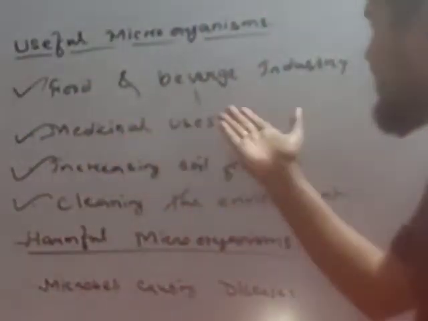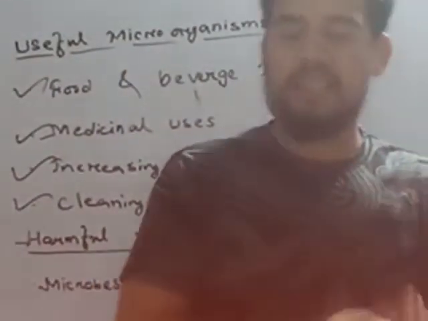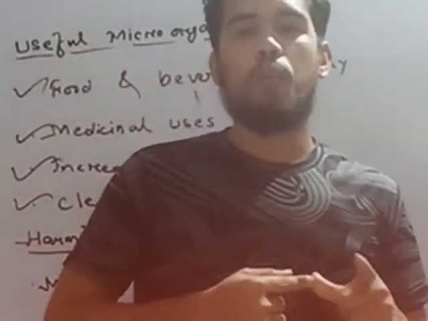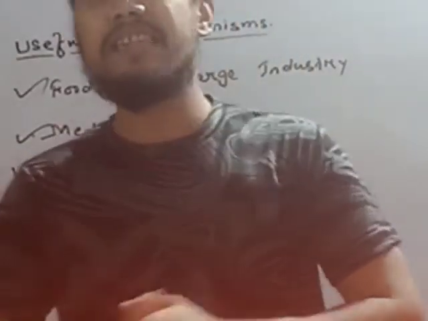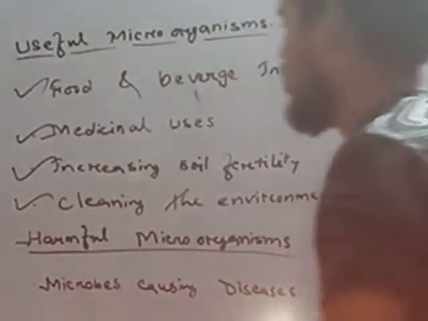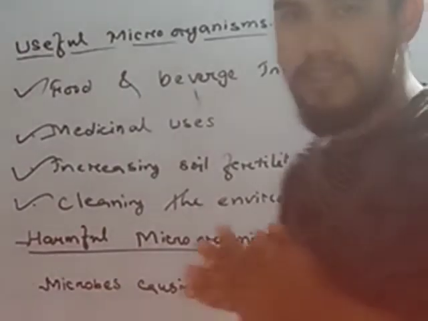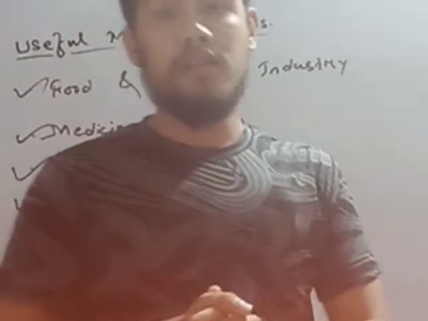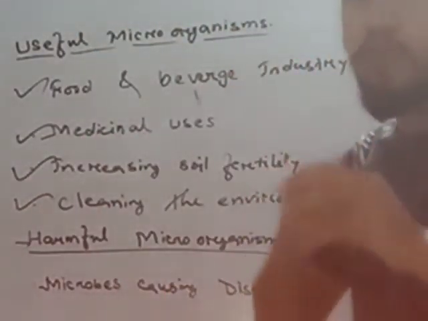Then in medicinal uses we found that antibiotics and vaccination are there. Bacteria and fungi are used to make antibiotics, which help us fight against diseases. Like antibiotics, vaccines also fight against diseases. Then increasing soil fertility: here we have seen that nitrobacter, rhizobium, and blue-green algae convert atmospheric nitrogen into the soil and increase the soil fertility.